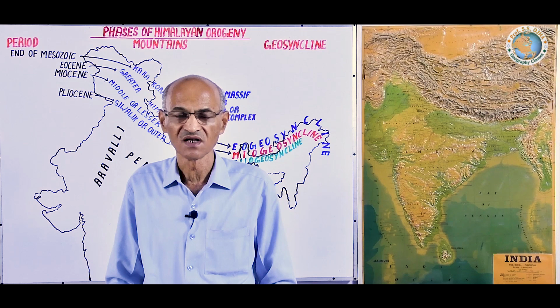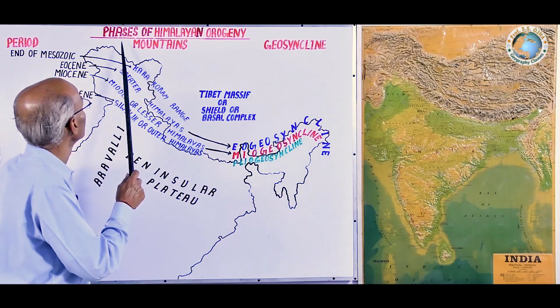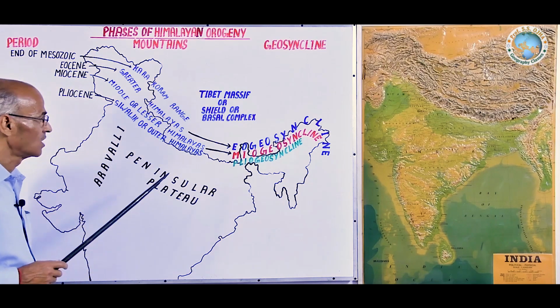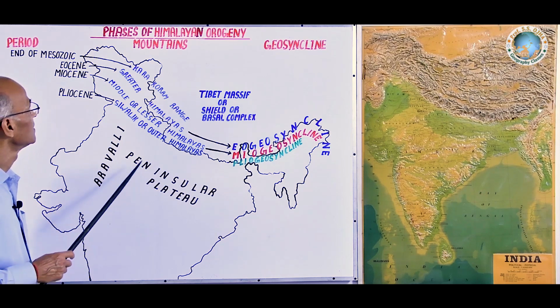There are mainly 3 phases. Although we will study the detailed geography, physiography, geology, and drainage of Himalayas later on, how the 3 parallel ranges of Himalayas came into existence, let us see on this board.